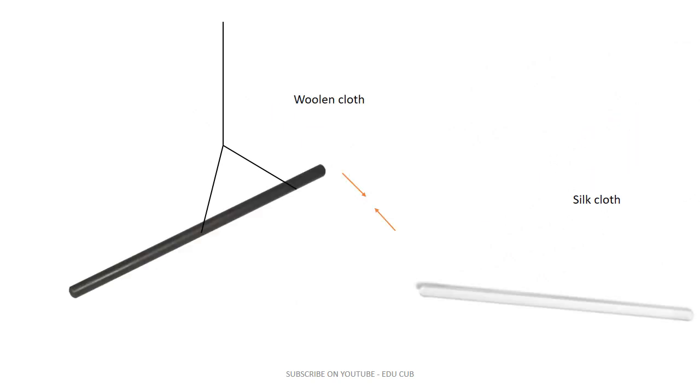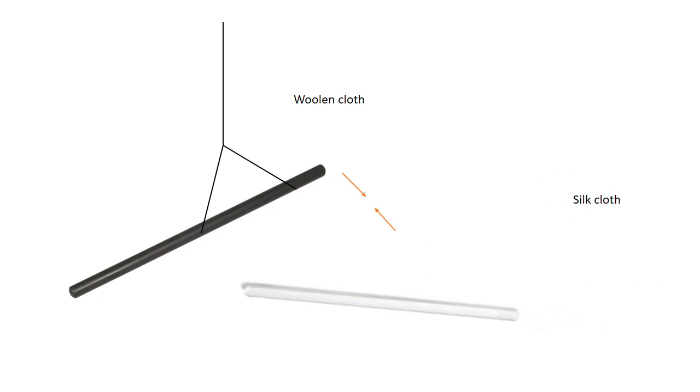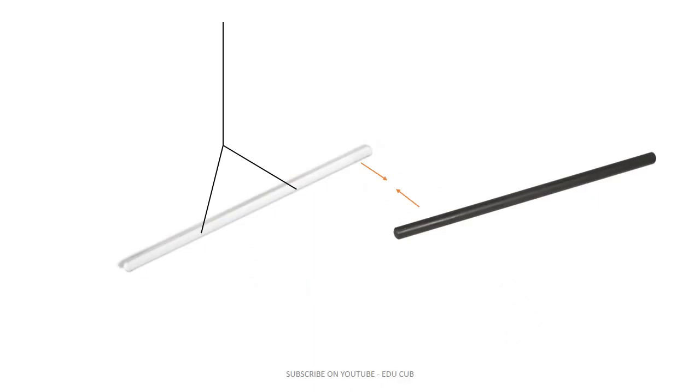Second, hang an ebonite rod which is rubbed with woolen cloth. Bring the glass rod towards the ebonite rod. See what we will observe. The glass rod is attracted. Third, hang the glass rod which is rubbed with silk cloth. Bring the ebonite rod towards it. See what we will see. They are attracted.